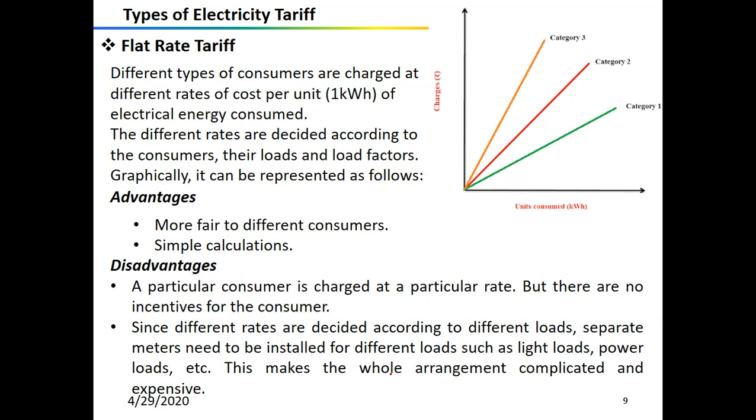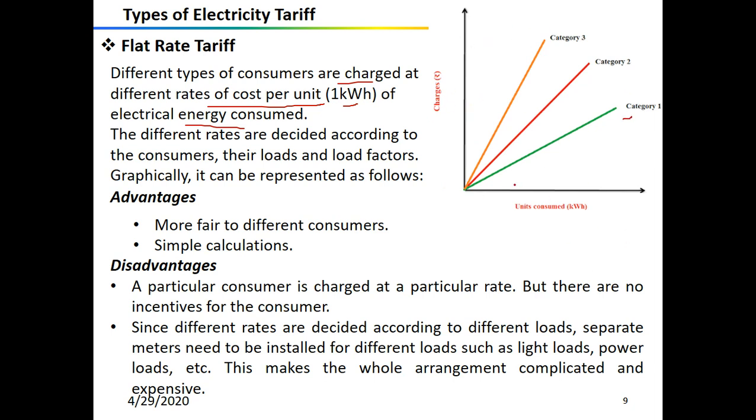The other type of tariff is the flat rate tariff. In this tariff, different types of consumers are charged different rates. Previously, the cost per unit of electric energy consumed was constant. Here, different consumers are grouped under different categories, and each category is charged at a fixed rate, similar to simple tariff. This is the graphical representation of it.